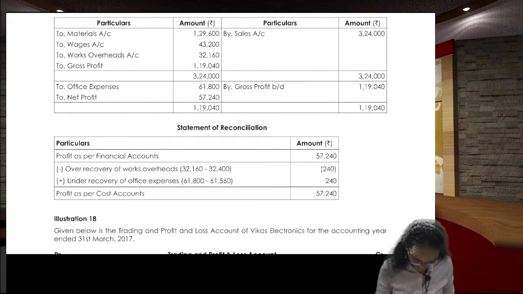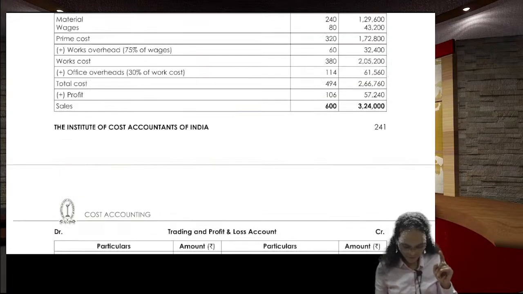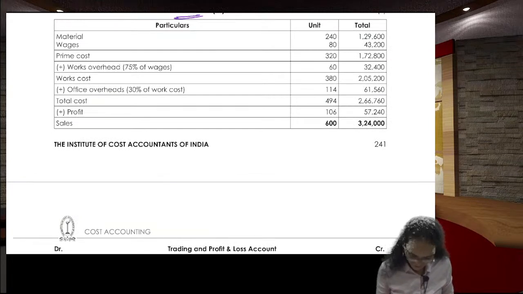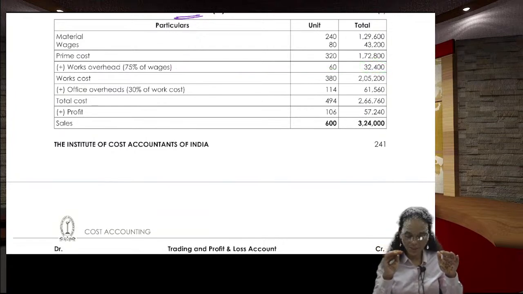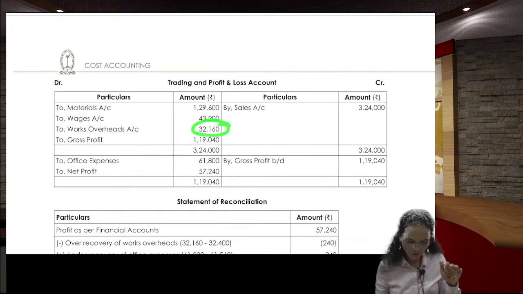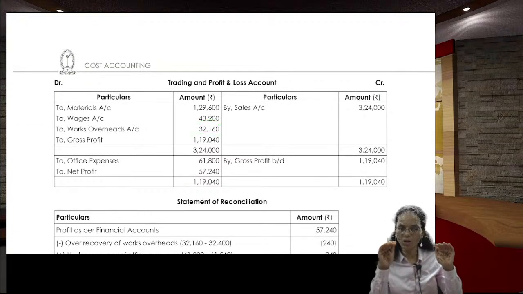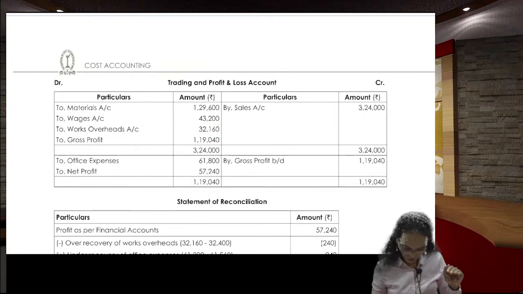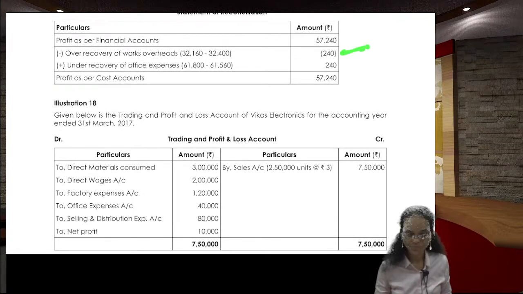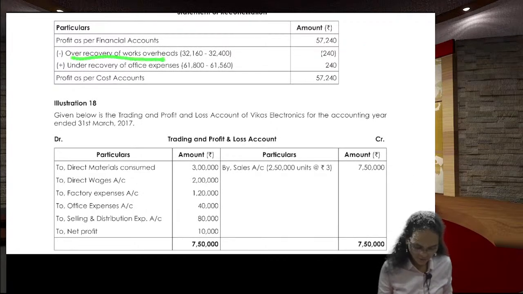See, come here. See, over recovery of the overheads, this one I explained you very nicely. 32,400 you deducted in the cost, but in the financial you deducted only 32,160. In the sense cost profit has gone down, financial profit is here only. So you come down with the difference. 32,160 minus 32,400, that is 240 rupees. You minus it, right? Over recovery of the works overhead.